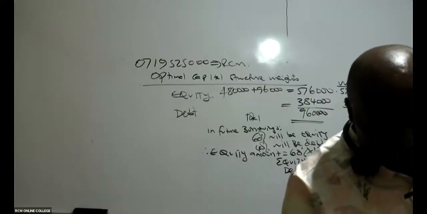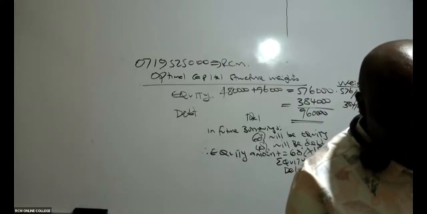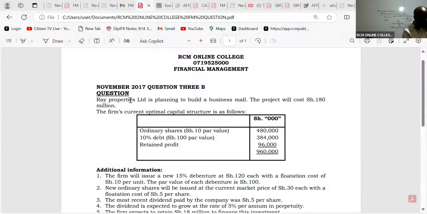Where do you get the 180? Thanks for asking. Remember, Ray Properties Limited is planning to build a business mall. The project will cost how much here? 180 million. So this is the amount you are looking for. You as the finance manager have been told to do a mall, and the project cost is 180 million, so they tell you to go outside and look for that 180. Then you're going to issue shares of 108, and then debt of 72.